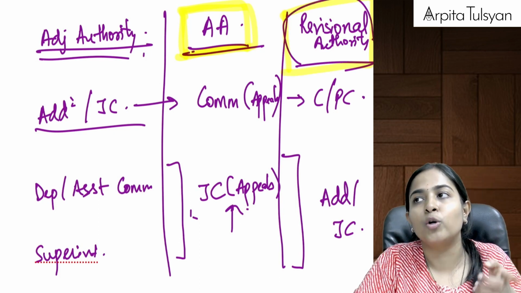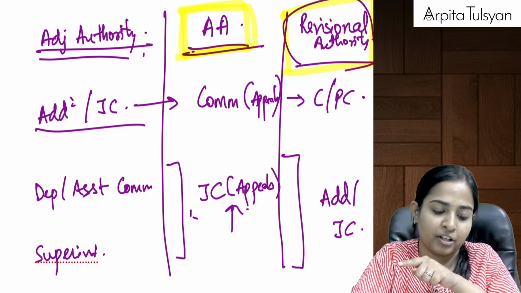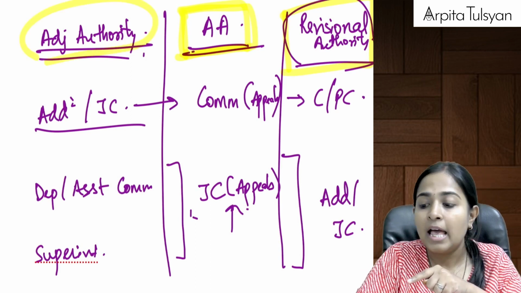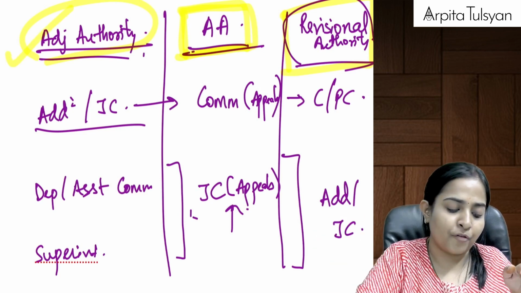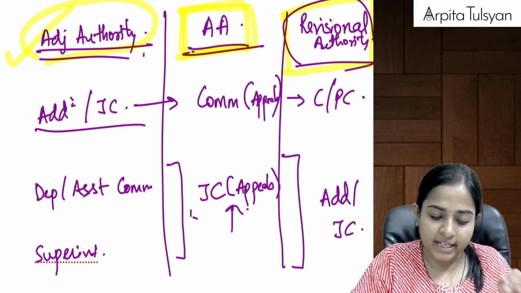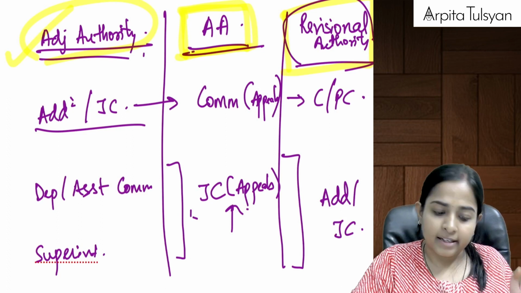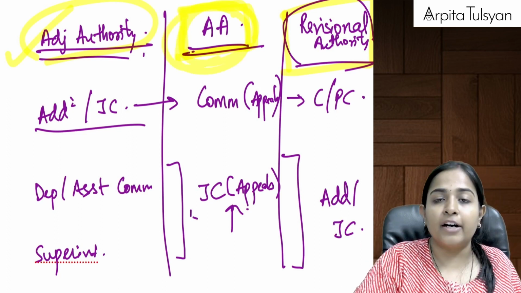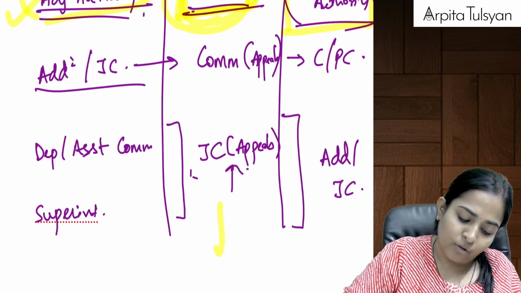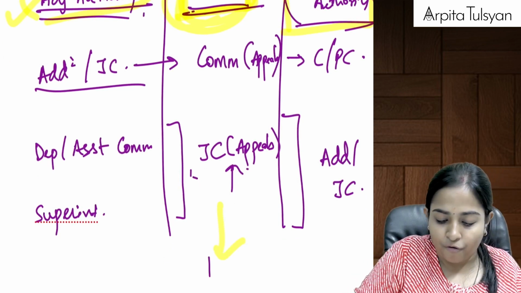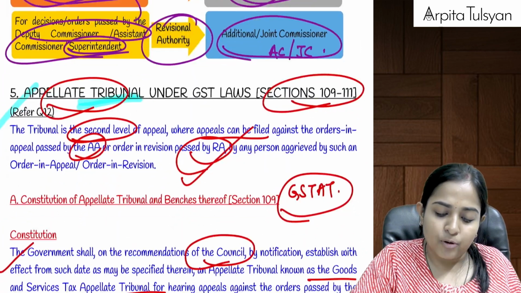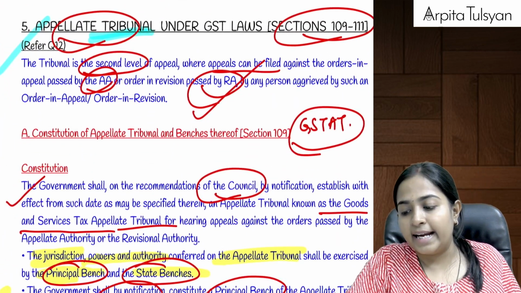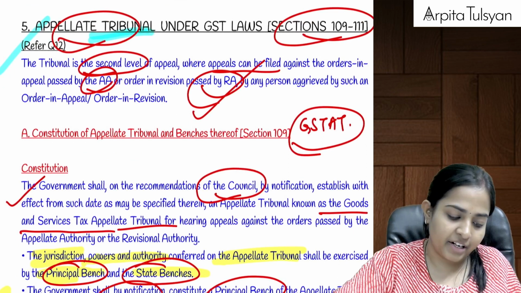It cannot do the revision for the first 6 months after the order of adjudicating authority, but it has to complete within a total period of 3 years from the date of communication of the adjudicating authority's order. Are you clear till here? And for the completion of time period, the appellate authority was given an advisory time period of 1 year from the date of filing the appeal to complete the appeal proceedings. Are you clear with this? Yes, this was the entire revision again that we have done.